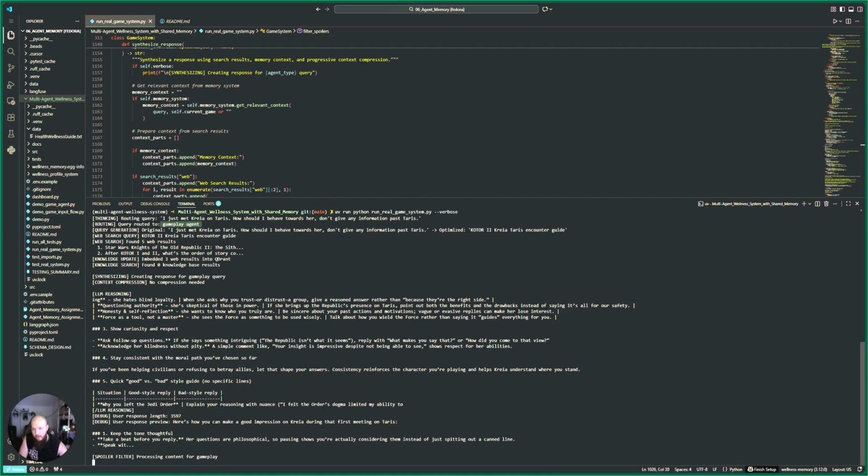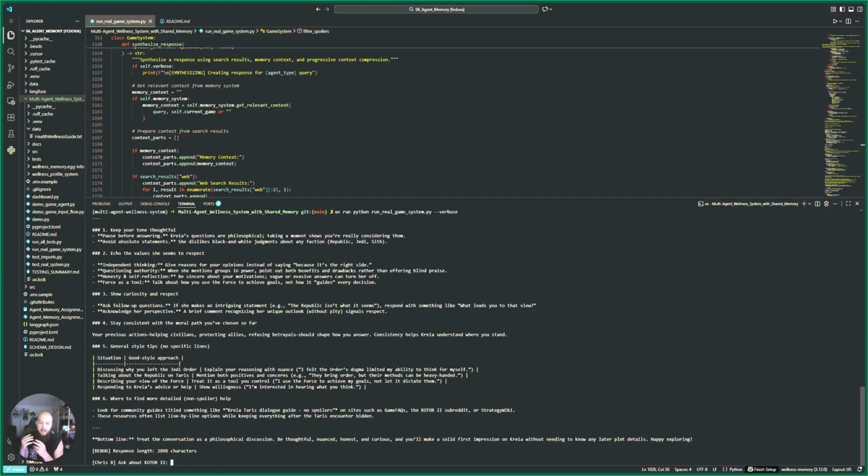And so here's our actual reasoning from before we see the spoiler filter. She hates blind loyalty, and so on. She wants to know who you truly are. Force is a tool, not a master. Very good. It's nice that it's nailing Kreia, right? KOTOR 2 is not the full name of the game, so it was able to search and find actual resources. And Kreia is a little bit of an ambiguous character. So the fact that it was able to parse everything out is very cool.